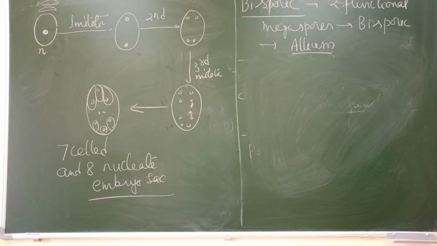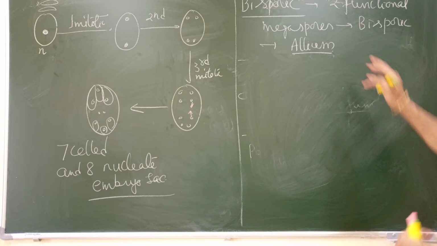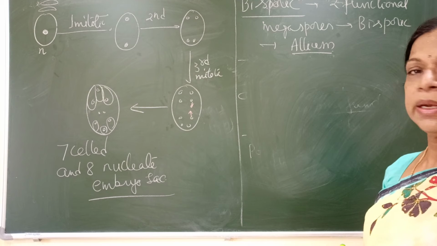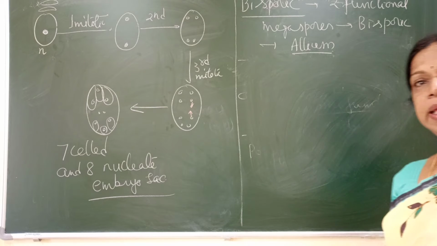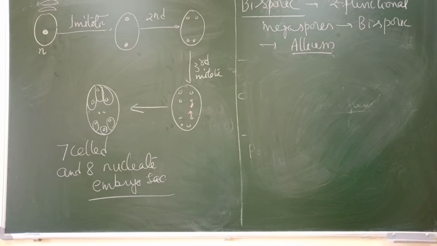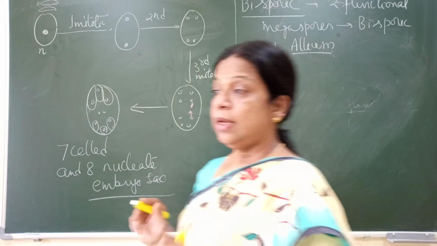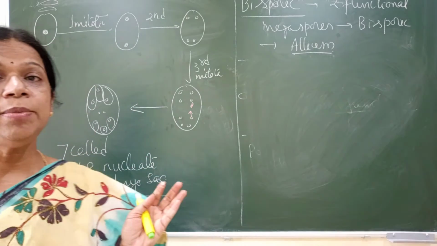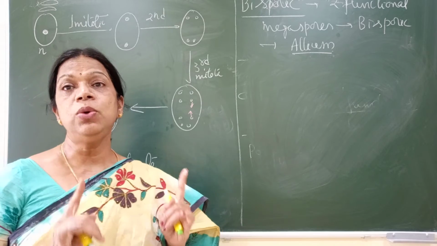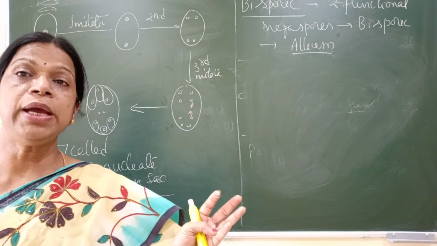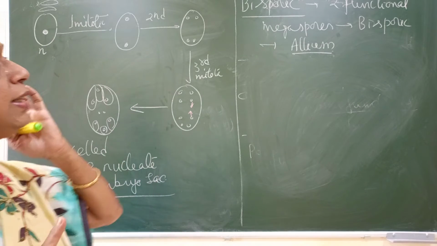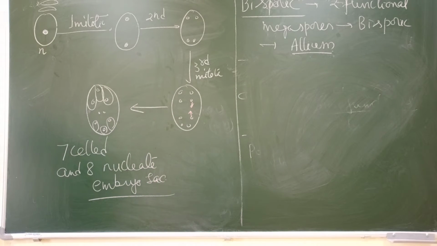So here the two nuclei which are formed, they are genetically similar, because they are developed from the same functional megaspore. One functional megaspore means one nucleus. See, out of the four megaspores, if two are functional, then we call it a bisporic embryo sac.